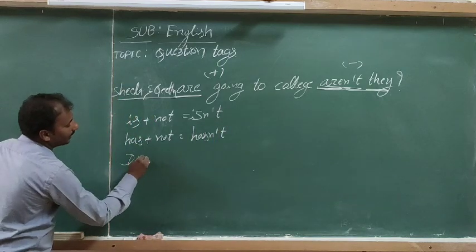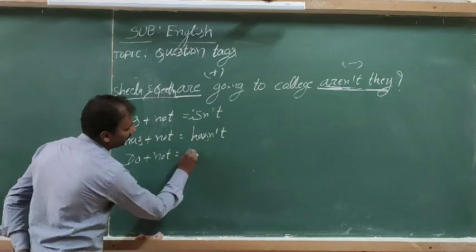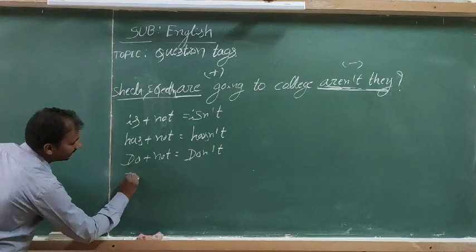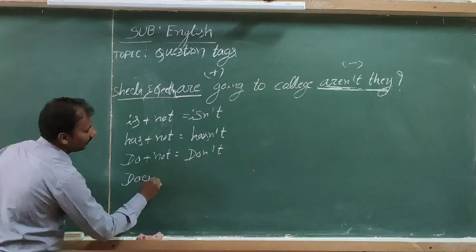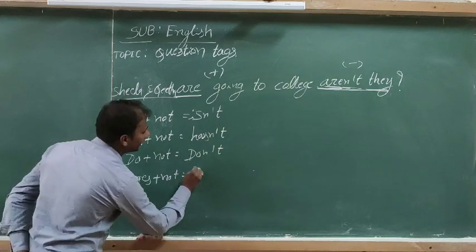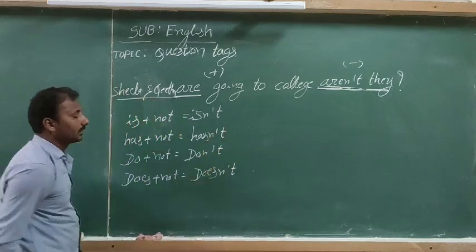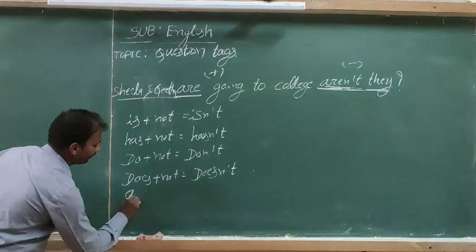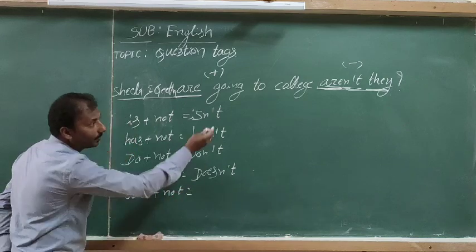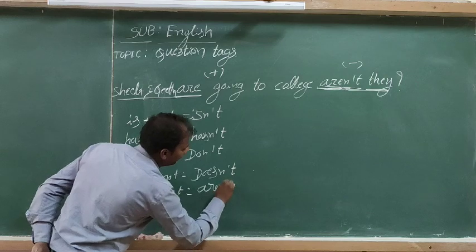Do plus not, don't. Does plus not, doesn't. Are plus not, aren't.